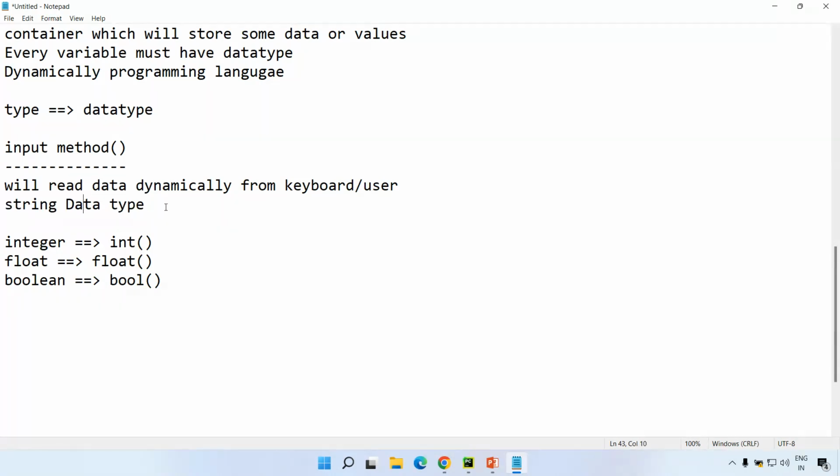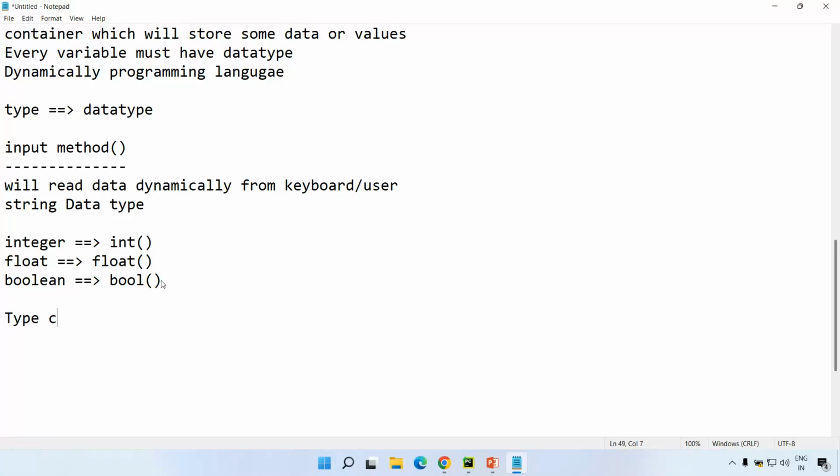I don't want this string data type. I want to typecast. I want to convert the data type from string to another data type, like it can be integer, it can be float, or it can be boolean. So here comes the typecasting. What is typecasting?